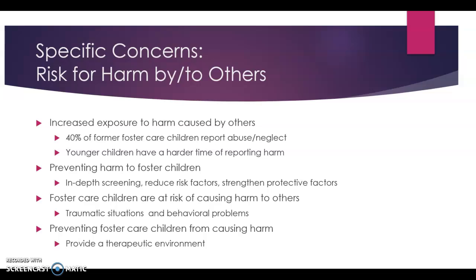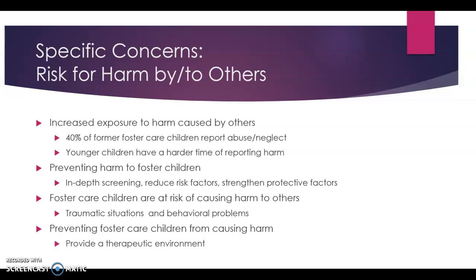One of the biggest things that can be done is choosing foster care families. A couple things that can be done to choose these families are the following: a more in-depth screening before they receive their license, reducing risk factors, such as knowing the foster care family's employment situation, stressors, or even family history, and strengthening protective factors that keep children safe.